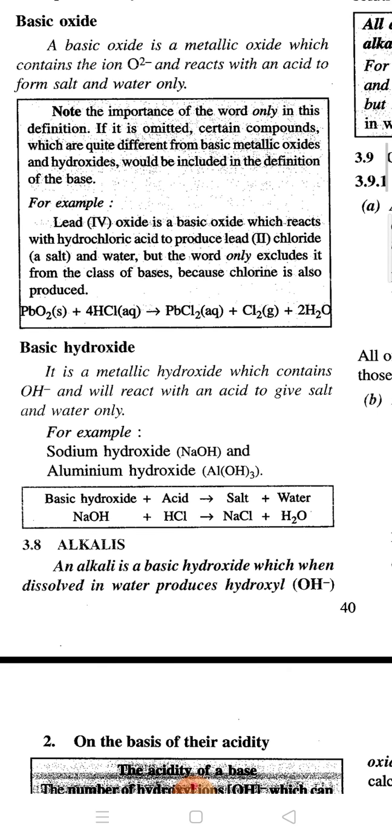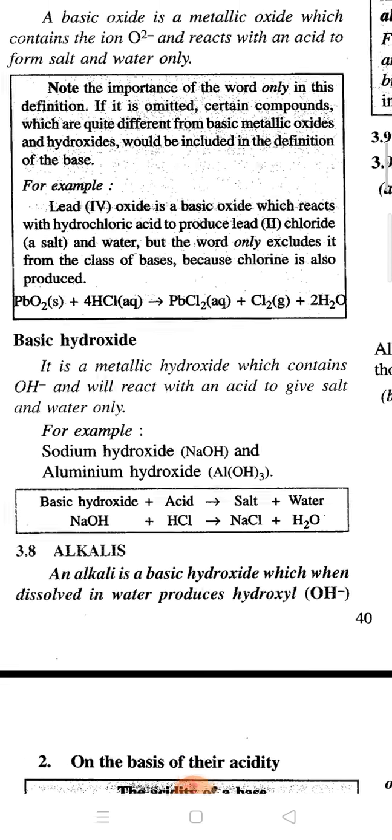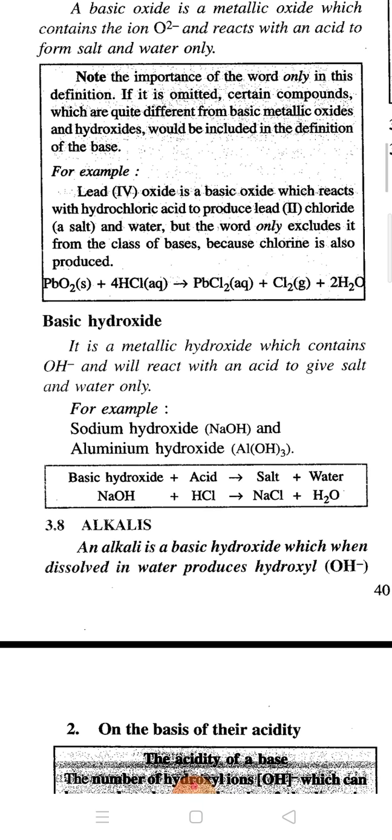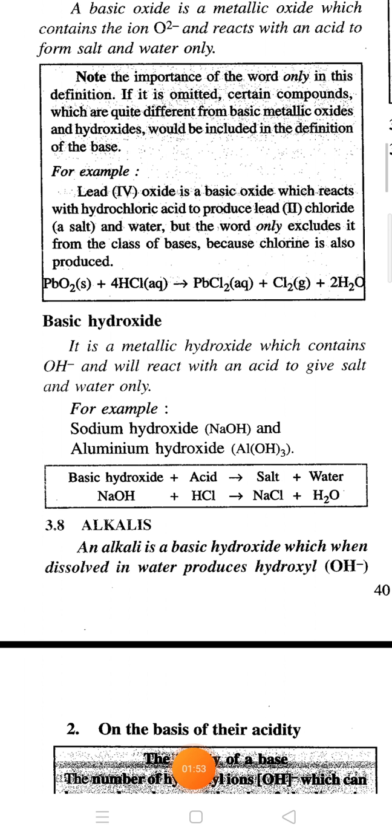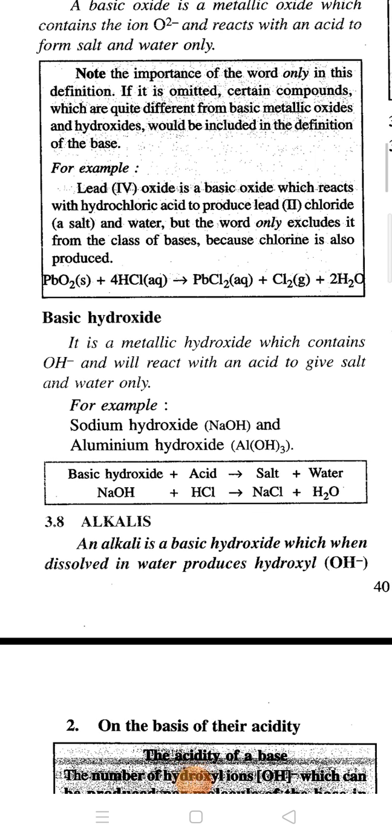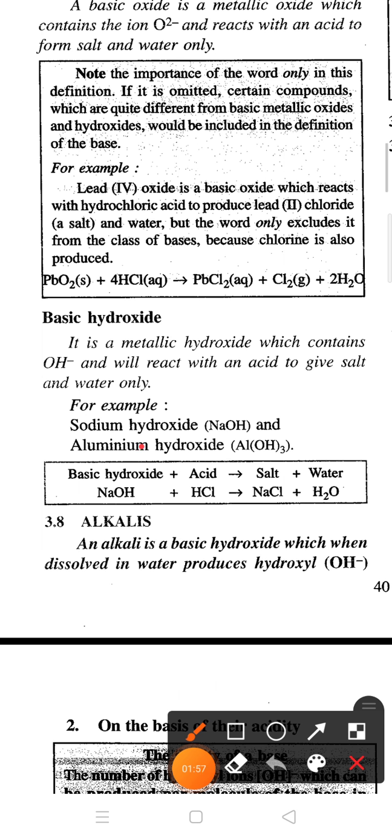Some bases have OH, so these are called the basic hydroxides. For example, some basic hydroxides are NaOH or Al(OH)3. Basically, the basic hydroxides contain OH negative ion, so they are called basic hydroxides.